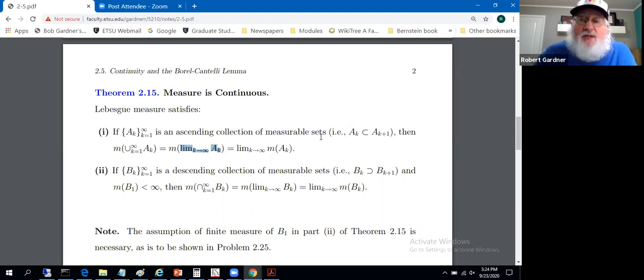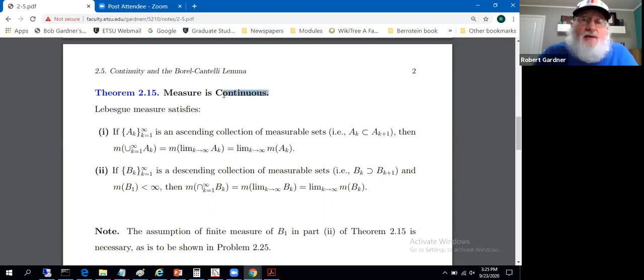You can't take a limit of just any old sequence of sets. We need them nested in this sense to consider a limit in terms of a union. So the claim here is a measure claim: the measure of the union of all of these sets A sub k, that is the measure of the limit as k approaches infinity of the A sub k sets, because that limit is by definition this union for an ascending collection of sets. The claim is that equals the limit as k approaches infinity of the measure of A sub k. We've got the limit inside the measure function there and outside here.